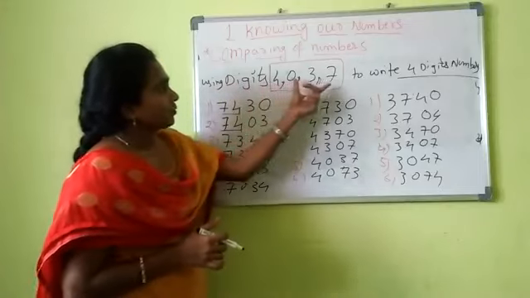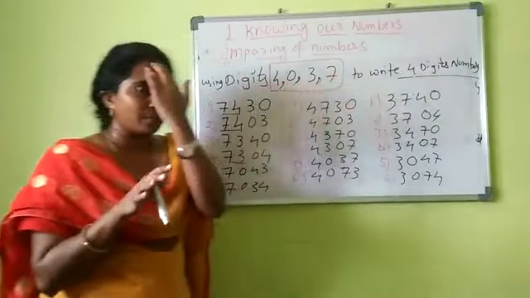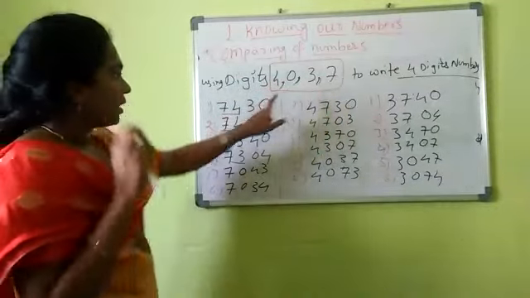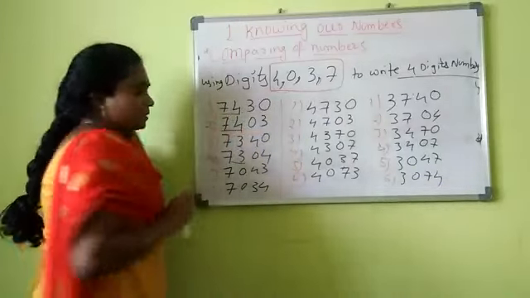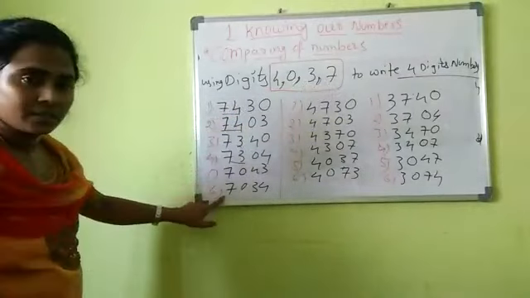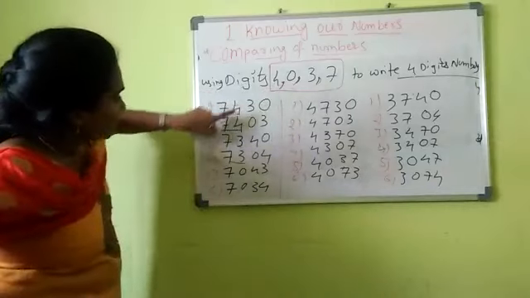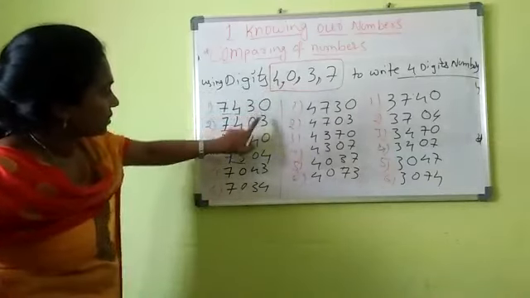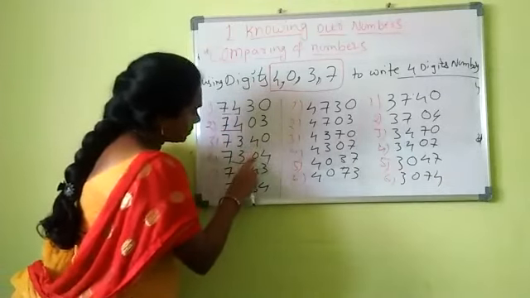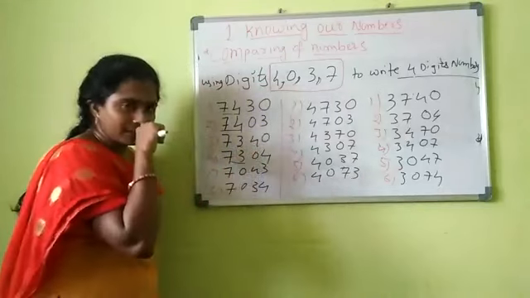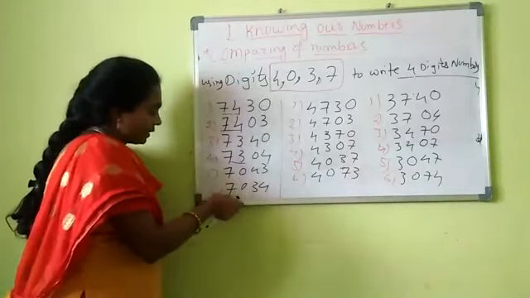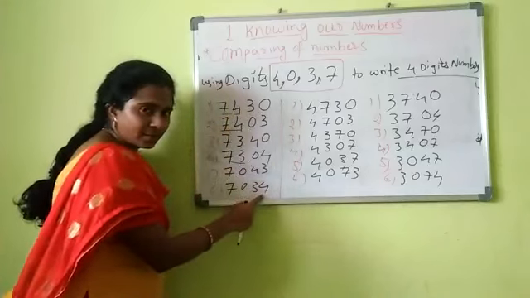See, using these 4 digits, you need to write a 4 digit number. That means you need to form the 4 digit number using these digits. The digit should not be repeated. I should not get the same numbers, right? What I did first, the larger digit I took, that is, I fixed in the thousands position. Next 4 is in the hundreds position, I fixed it, and just 2 digits I exchanged the positions, right? Again 3 is fixed here, 4004, just 2 digits I exchange. Next here I put the 0, 4 3 3 4, right? With 7 in the thousands position, we got 6 numbers, right?